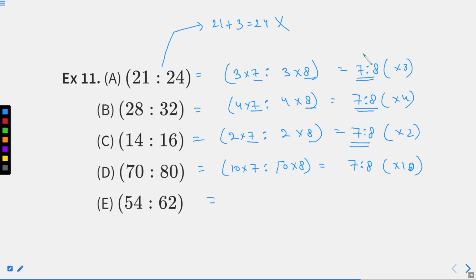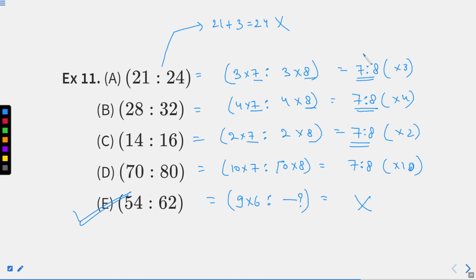Here as well. We know that 8 is not a factor of 62. Either it should be 64. So again, how can we go for this? We are not getting any direct relation. If you write it down, we are getting 9 into 6. And again, we are not getting any relation with this. We are not able to multiply it in the factor of 7 or 8, right? Hence, this is not okay. So option E will be your answer.